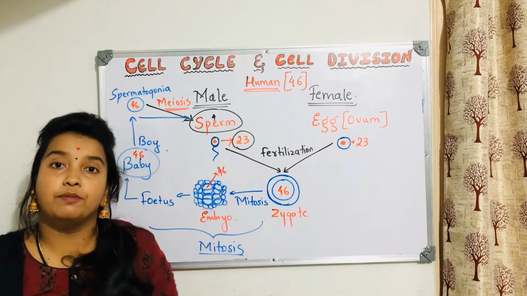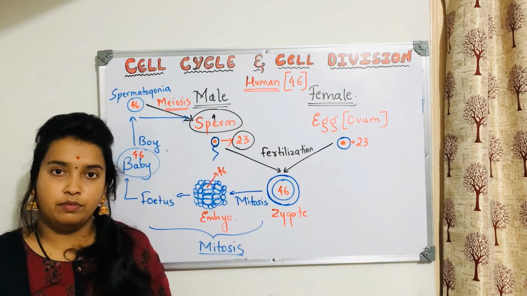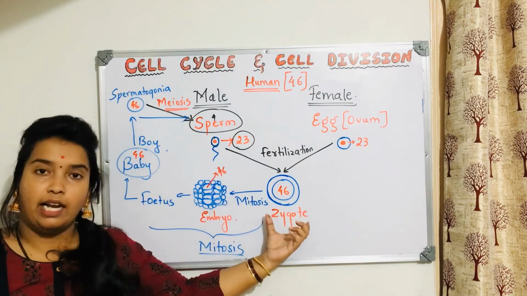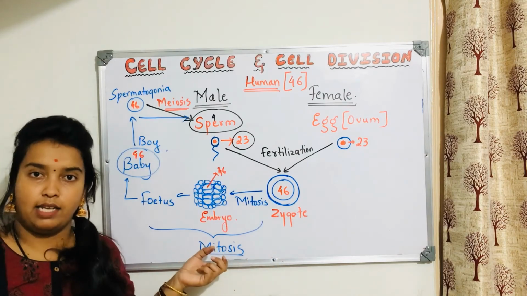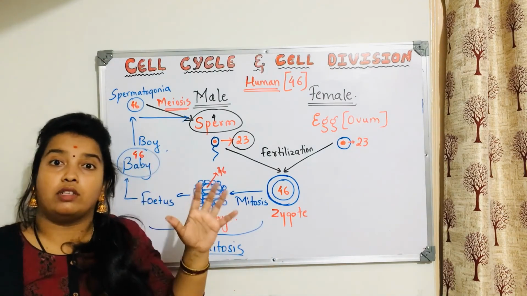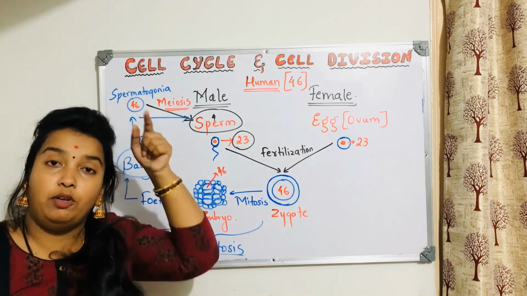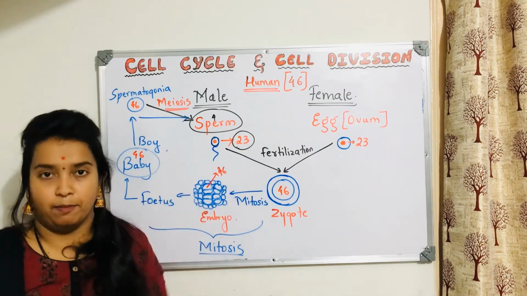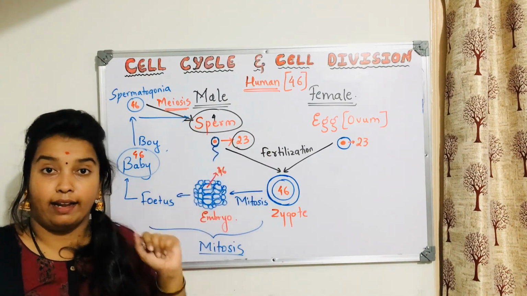Then what would happen? 46 plus 46 would be 92. Again, that baby with 92 chromosomes would undergo mitosis. Again, if there was no meiosis, the sperm of that baby would have 92 chromosomes, and if it was a girl, she would have 92 chromosomes in her egg.